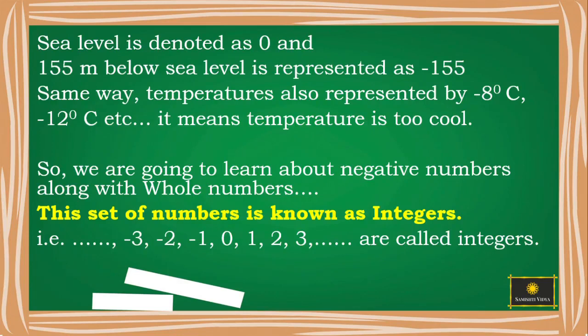In few cold regions in world, the temperature goes below 0 degrees Celsius, that is less than 0. For example, -8 degrees Celsius, -9 degrees Celsius, -10 degrees Celsius. It means temperature is very cool. A negative number is any number that is less than 0. So we are going to learn about negative numbers along with whole numbers.